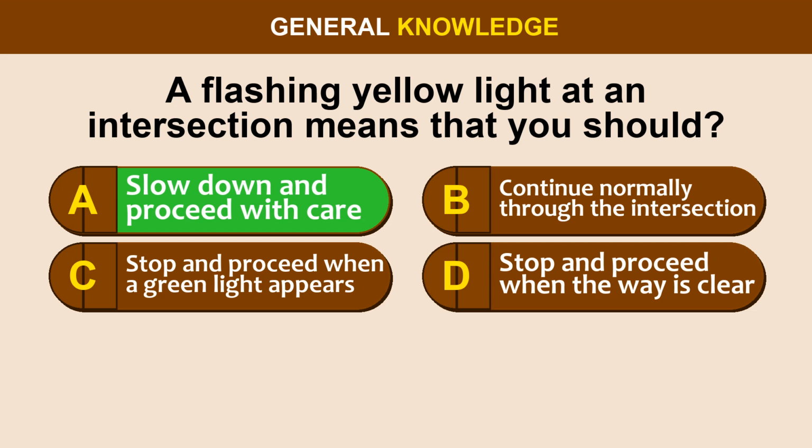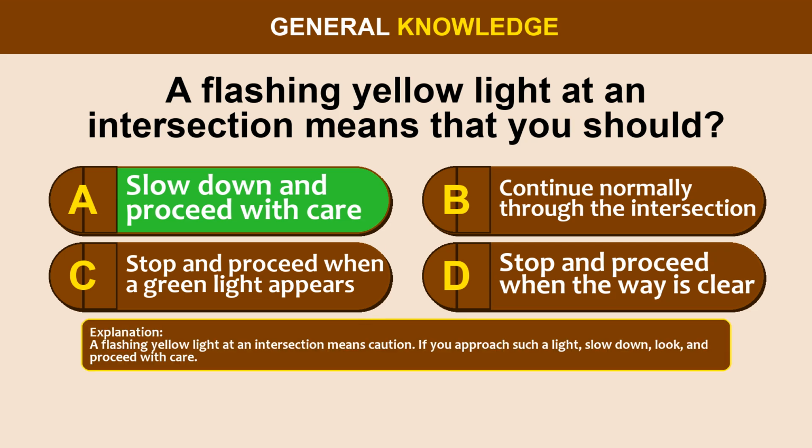The correct answer is option A. Slow down and proceed with care. A flashing yellow light at an intersection means caution. If you approach such a light, slow down, look, and proceed with care.